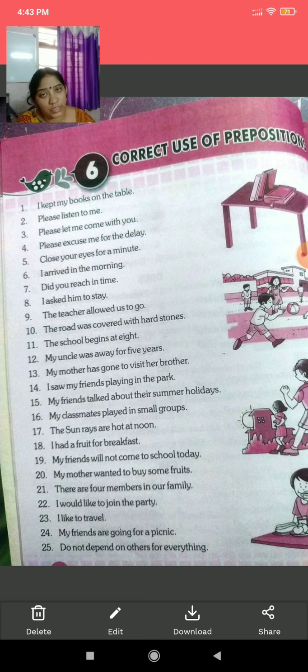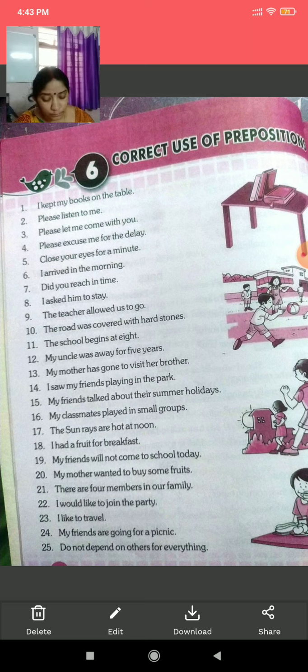Talked about, के बारे में, about. My classmates played in small groups. Again here in is your preposition. The sun rays are hot at noon. At is your preposition. There are some words, children, which we should always use at the correct place.